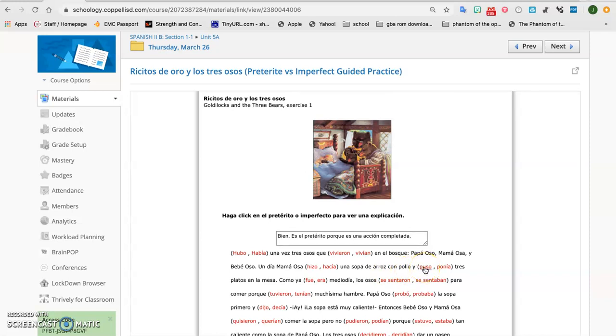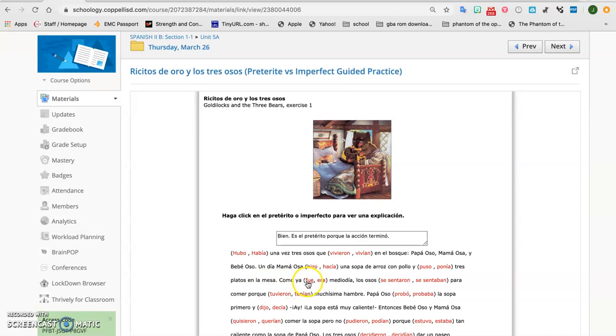Y puso, again, this is all happening on that one day. Y puso, that's the preterite of poner, or ponía. Well, if I choose the imperfect, it's going to tell me I'm wrong because this is a completed action. All right, it's a completed action that happened in that moment. She put or placed 3 plates, tres platos en la mesa.